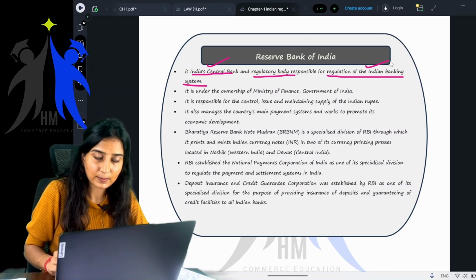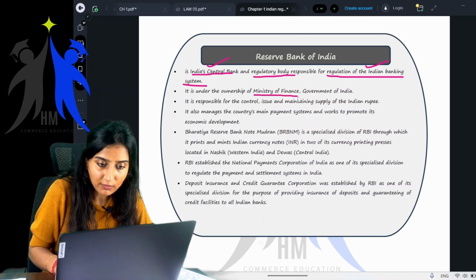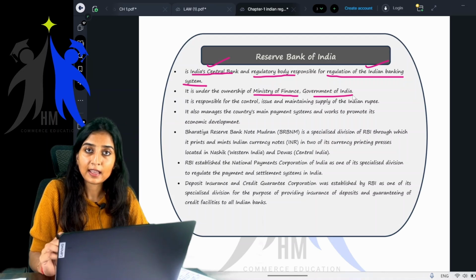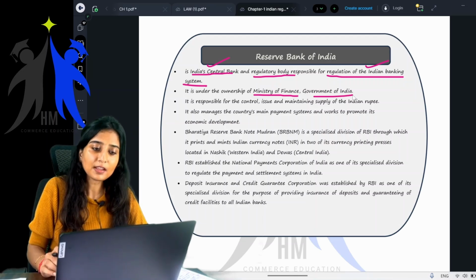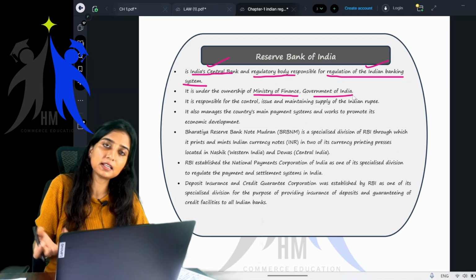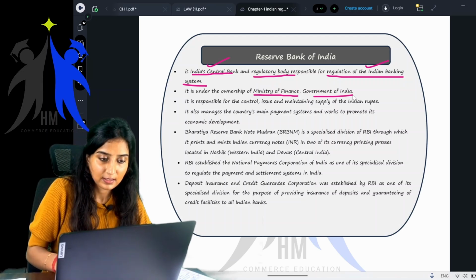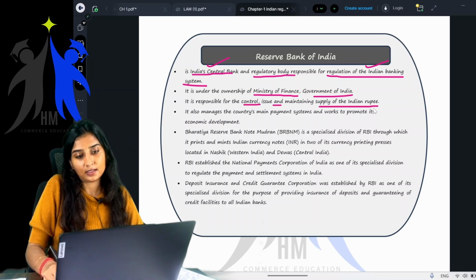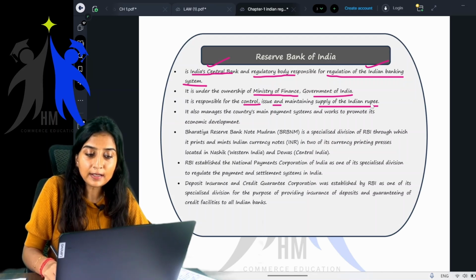You all know RBI. It is under the ownership of, again, Ministry of Finance, Government of India. I told you banking, insurance, NBFC, finance, all of these are financial institutions. Obviously, it will come under Ministry of Finance. It is also responsible for control, issue, and maintaining the supply of Indian currency. It issues, it prints.